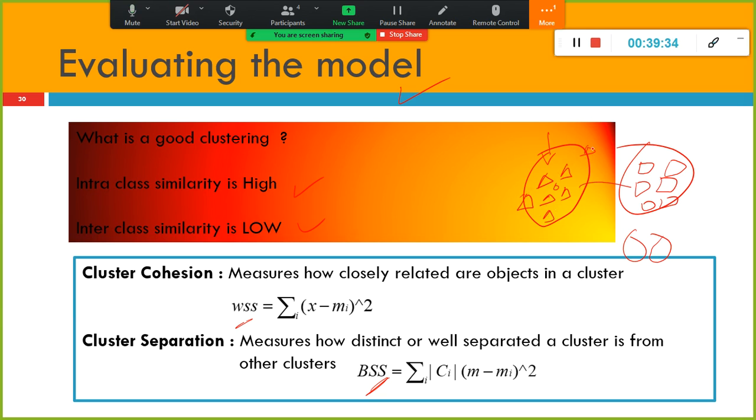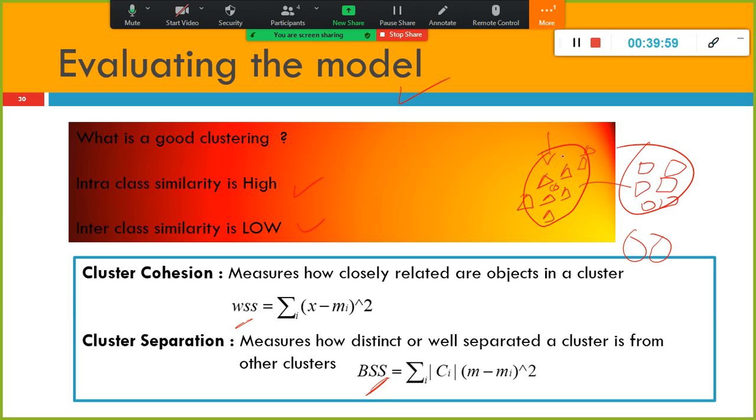Maybe if you create another cluster, these two observations can fall in another cluster. All the values in each cluster should be as close to the centroid as possible.